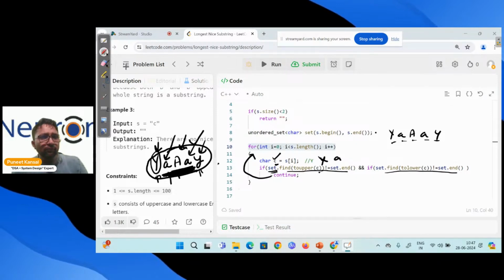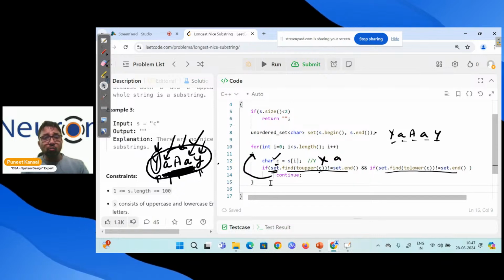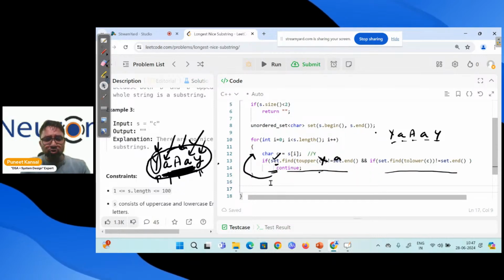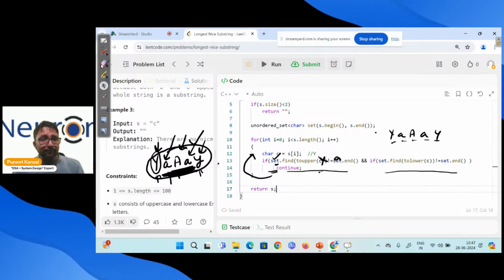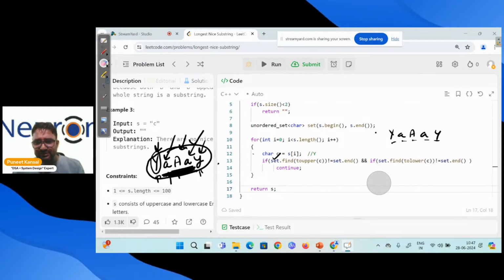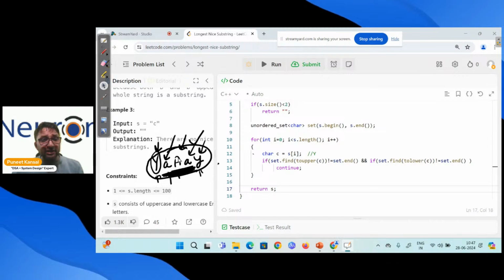So what can we do? We can simply return this. After coming out of this loop, I'm returning the string itself, S. Let me erase this stuff. So particularly for this example, the complete string was the nice string.